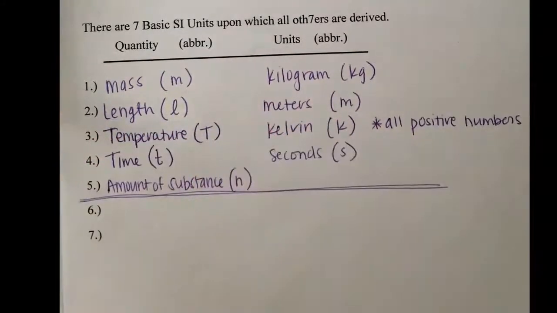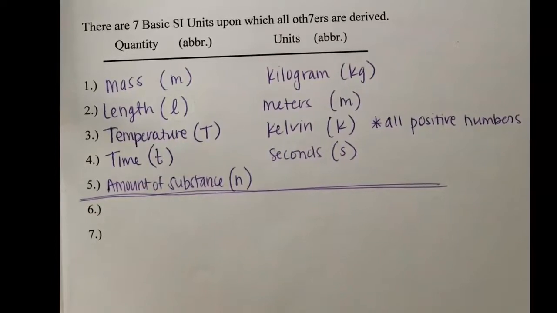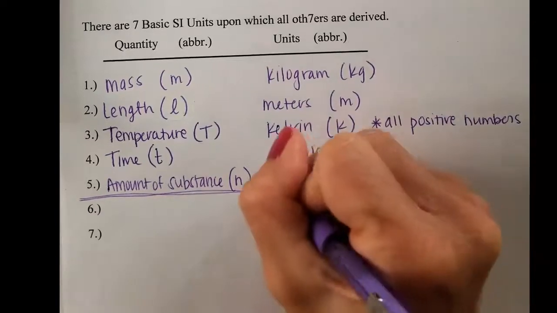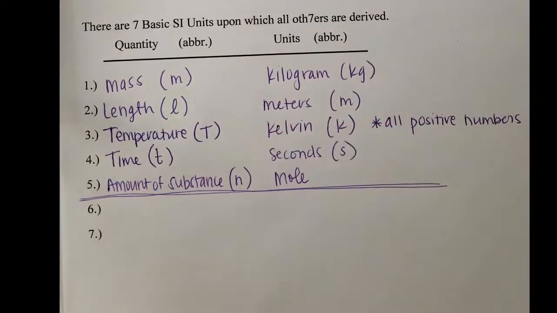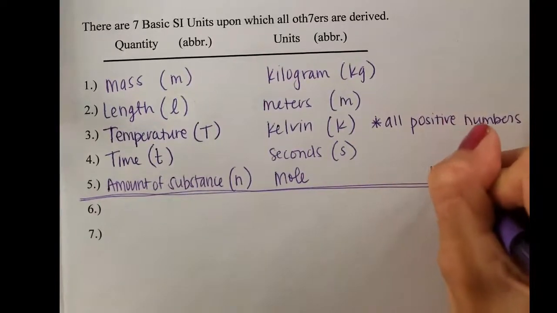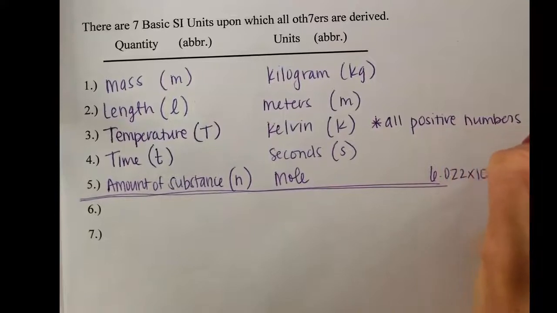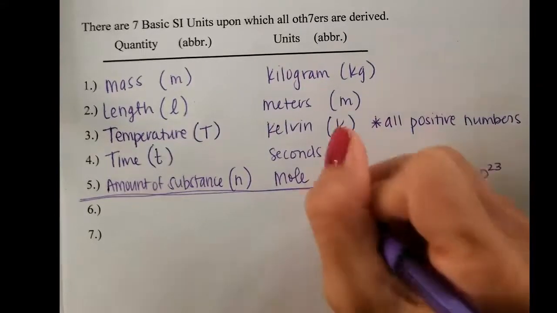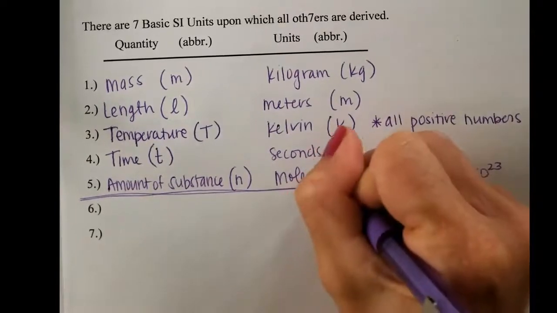It's represented by the letter N, and you can think of that as like N for number. And the unit that that's measured in is called the mole. The mole is a word that means a number, just like a dozen means 12. The mole happens to mean 6.022 times 10 to the 23rd. It's a big number. But the mole symbol is MOL.